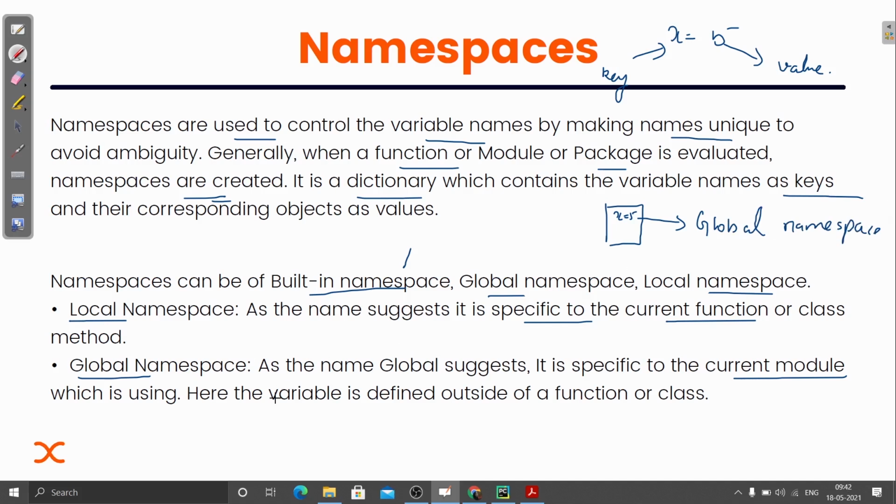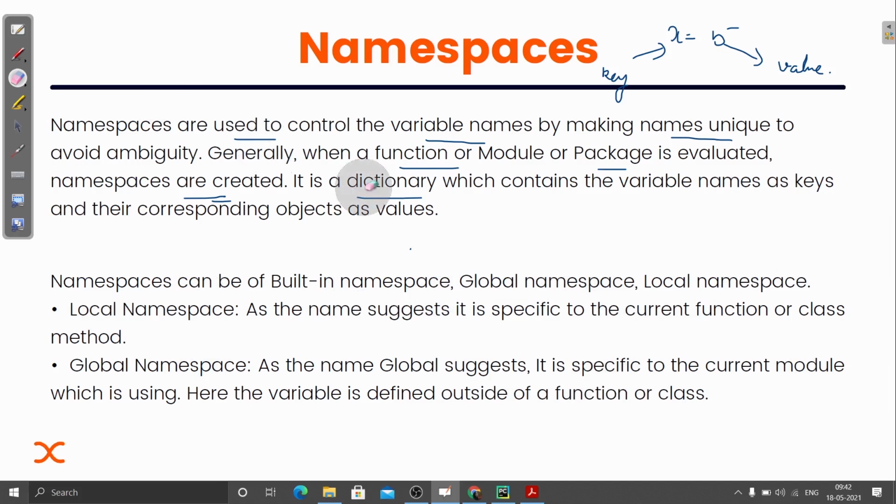Okay, here the variable is defined outside of a function or a class. Okay, and we can directly use these global variables. We can directly use it. We don't have to call any function, or create an object for it. Okay, you can directly print it.